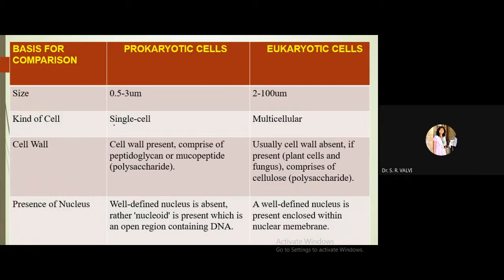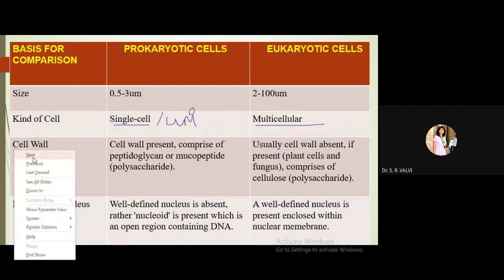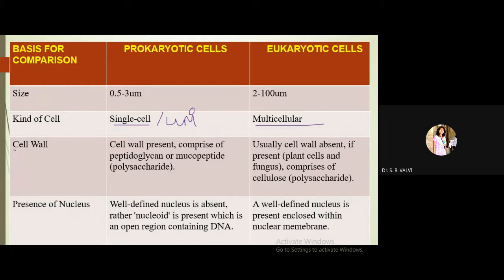Prokaryotic cells are single cell, they are unicellular, whereas eukaryotic cells are multicellular. Multi means many; it's composed of many cells, hence we call it multicellular. Then come to the next point, that is cell wall.